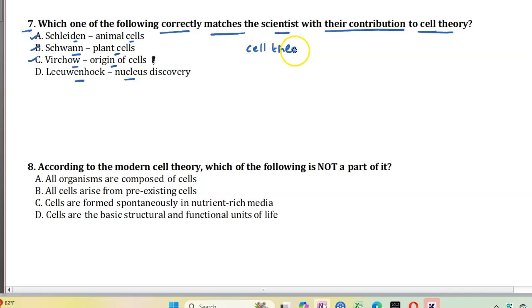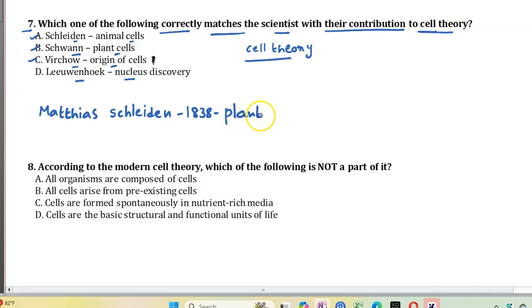They proposed a hypothesis that helped to make modern cell theory. Matthias Schleiden worked with plant cells. He is a botanist. In 1838, he worked with plant cells.